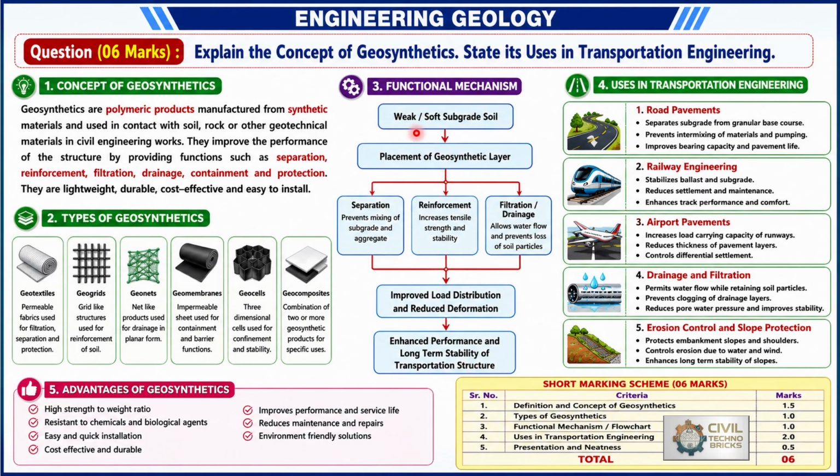Basically, weaker soil or weaker types of rocks get strengthened by the application of geosynthetics, so that we can enhance the performance and stability of that soil layer or rock layer. So what are the usages from the transportation engineering point of view? First of all, most important, to construct road pavements, then railway engineering, airport pavements or runways, drainage and filtration, and erosion control and slope protection.